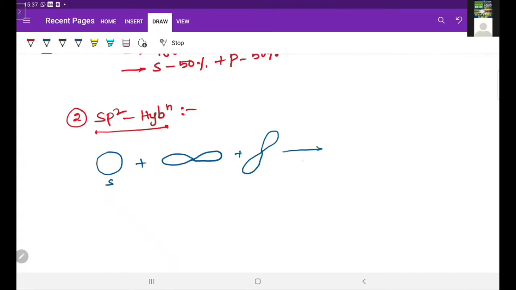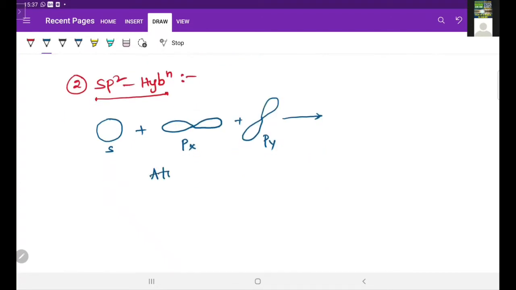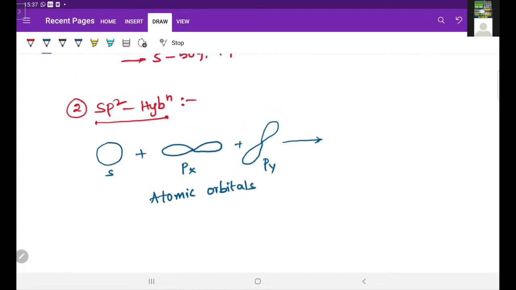This is px and this is py, and these are all atomic orbitals. So these atomic orbitals intermix and form the hybrid orbitals. In total, 3 atomic orbitals are intermixing, so 3 hybrid orbitals are formed.